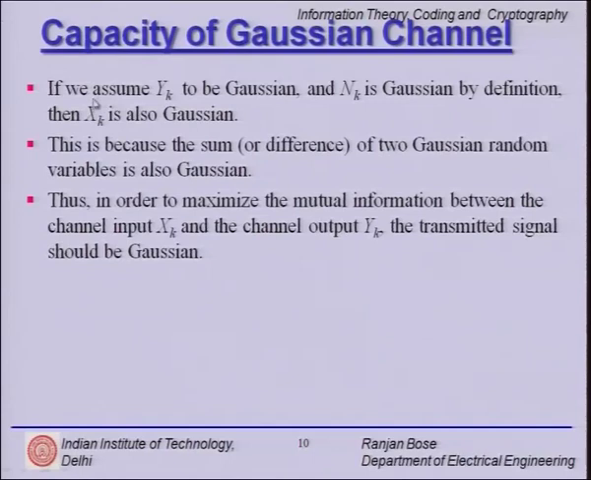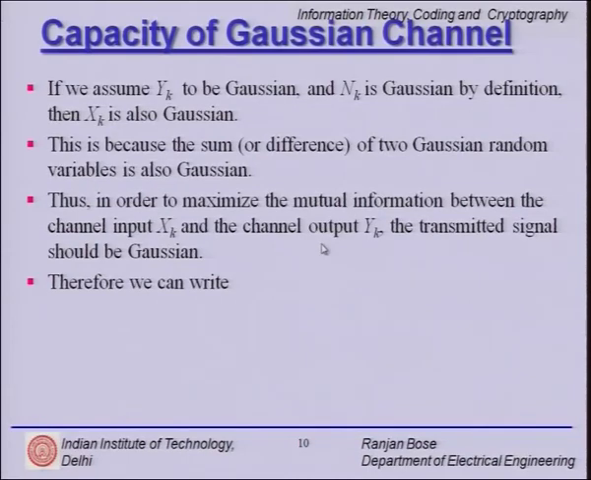But to make any comment about the distribution of xk, I must then talk about yk and nk. Now, nk is Gaussian by definition, and if we are assuming yk to be Gaussian, then xk is also Gaussian. This is because the sum or even the difference of any two Gaussian random variables is also Gaussian. So in order to maximize the mutual information between the channel input xk and output yk, the transmitted signal should be Gaussian. So these are the logical steps to follow.